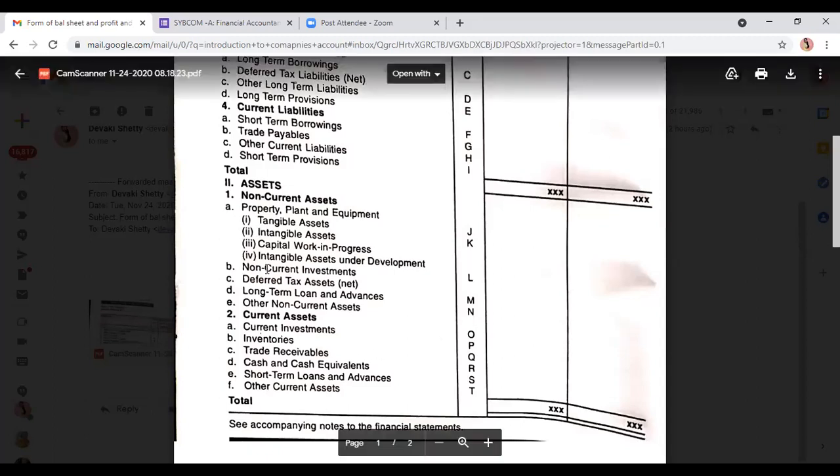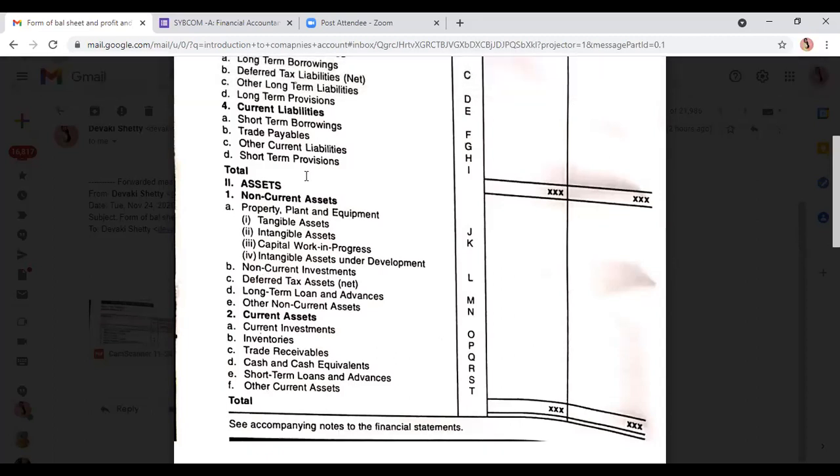Then in non-current assets, meaning long-term assets, we also have non-current investments.